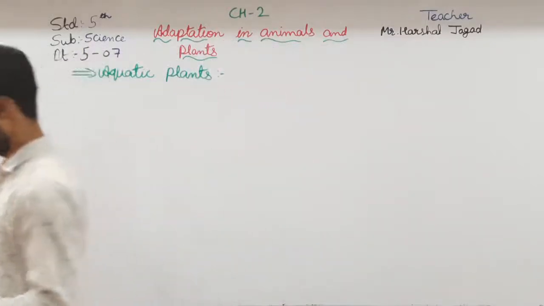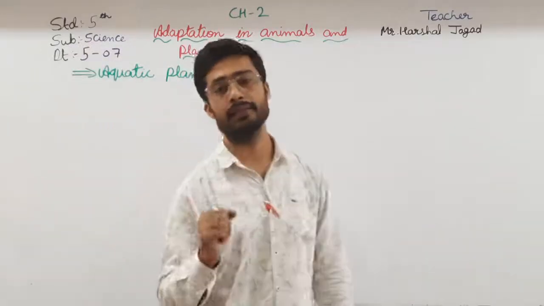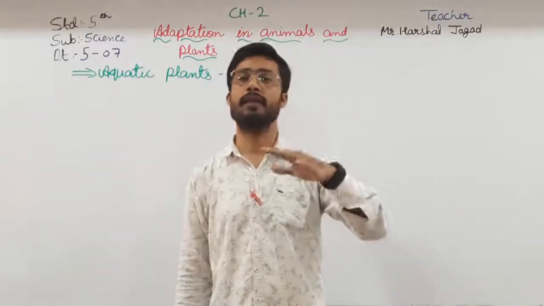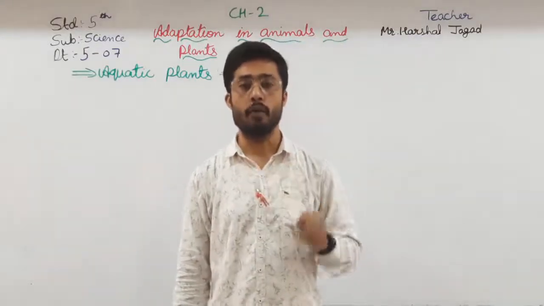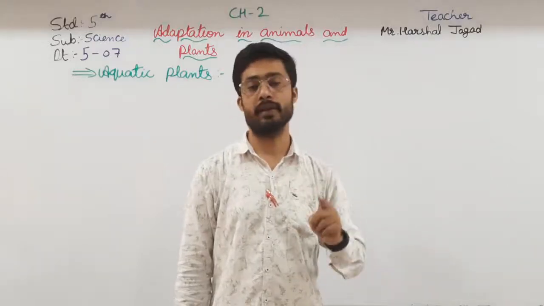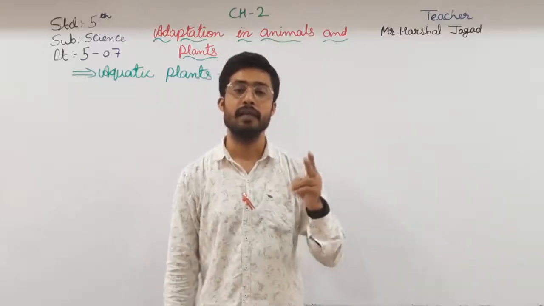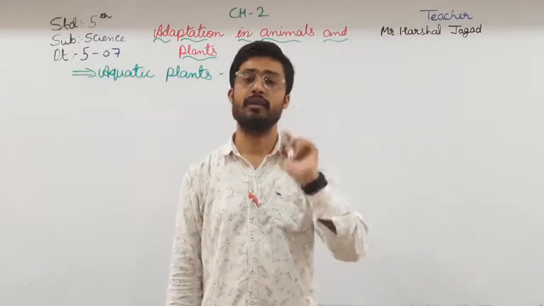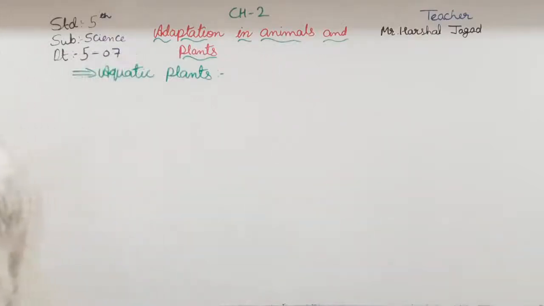Here, talking about the water lily and lotus, their roots are fixed at the bottom of any river, pond or reservoir. But their plants and the leaves are on the surface of the water and they can easily float on the water. Okay, the first adaptation is that the water lily and the lotus roots are at the bottom, but their leaves and the flowers are on the surface of the water. They just float.